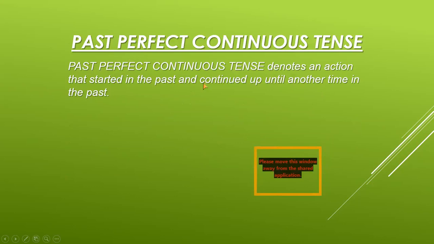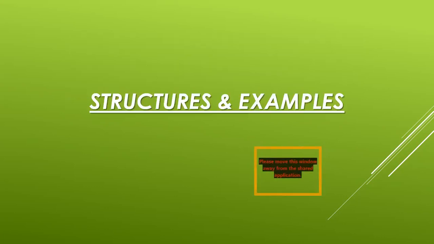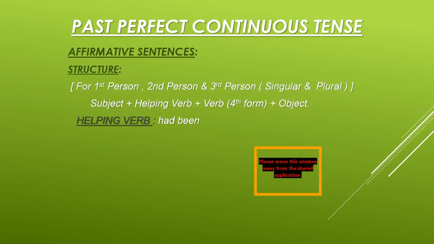Past perfect continuous tense denotes an action that started in the past and continued up until another time in the past. It means the actions were started in the distant past, and they ended in the recent past. Okay, it means it started in the past and ended in the past as well. Now I'm showing you the structures and examples for past perfect continuous tenses.